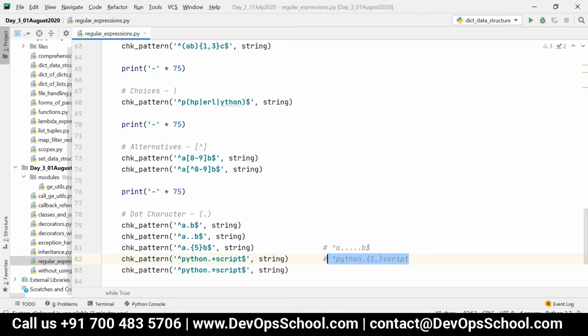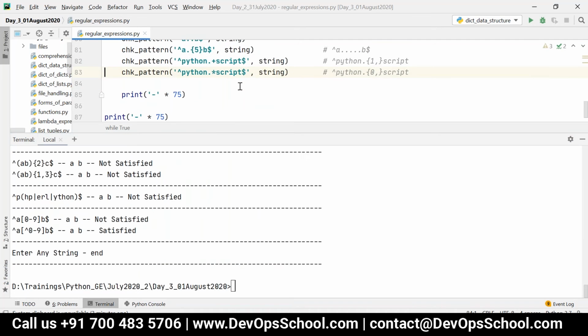And similarly, the next one can be written like this, {0,}, that is between Python and script, minimum 0 characters, maximum any number of characters. That is a use of dot star and dot plus. So now let me execute it one by one.